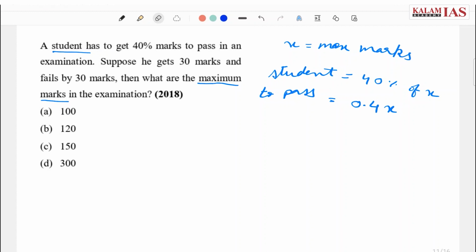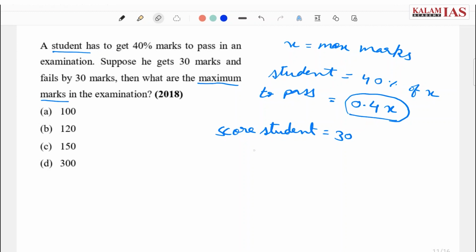Now as the question is saying, he gets 30 marks and fails by 30 marks, that is score of student is equal to 30 and the student fails by 30 marks. That means the student has 30 marks less than the required cutoff, that is 0.4x.